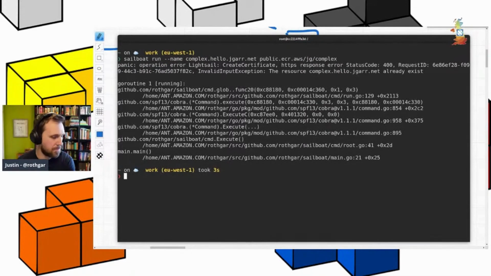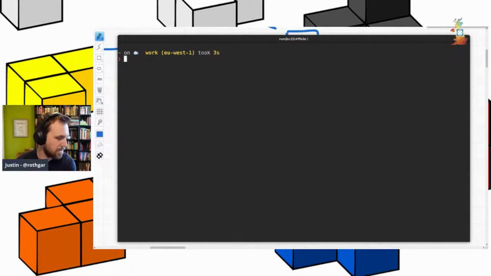Oh, don't tell me it's going to break. I actually think I didn't delete that endpoint. So of course we're going to go complex 2, because that's what you do. You just increment 1. Let's make sure this gets started this time.